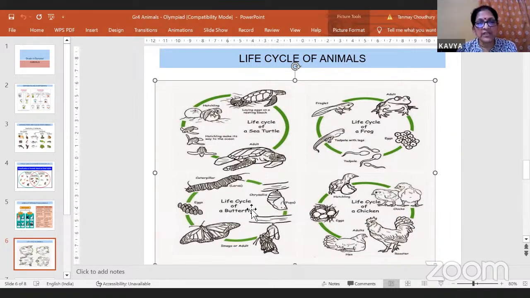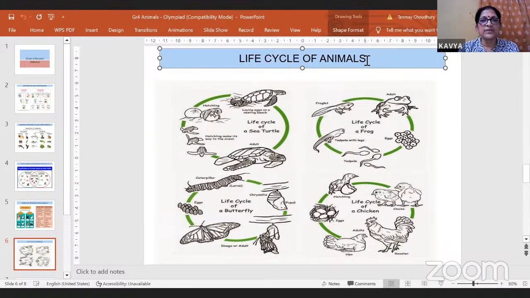Now this type of life cycle, where the young one does not resemble the adult, is known as metamorphosis. But see this life cycle of a hen. The adult female hen lays eggs. The eggs hatch to form a young chick. But then see, this chick resembles the adult. So here metamorphosis will not take place. So what is the term here? Metamorphosis.